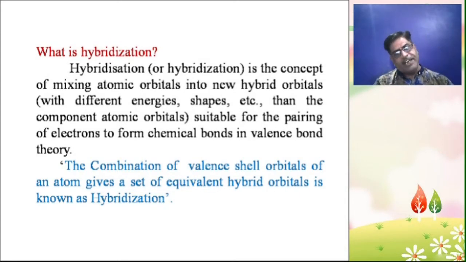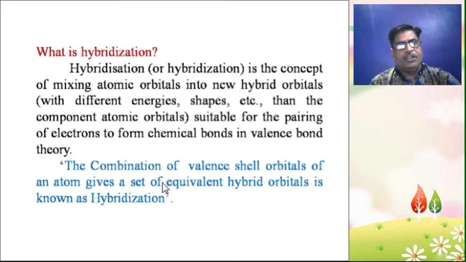So again, what is hybridization? Hybridization is the concept of mixing atomic orbitals into new hybrid orbitals suitable for pairing of electrons to form chemical bonds in valence bond theory.